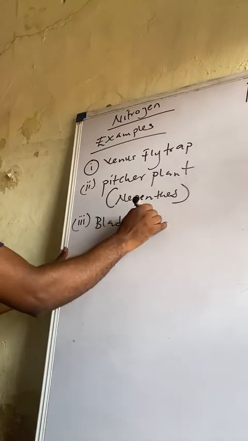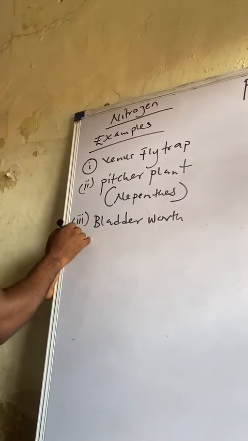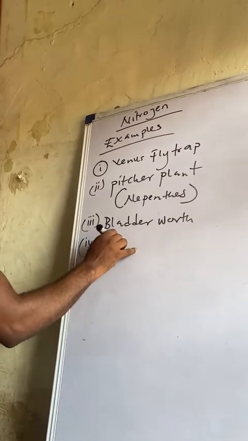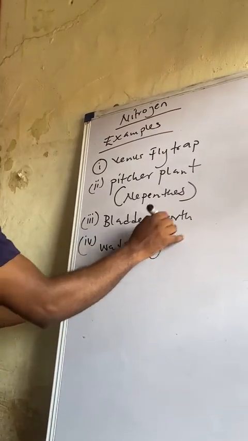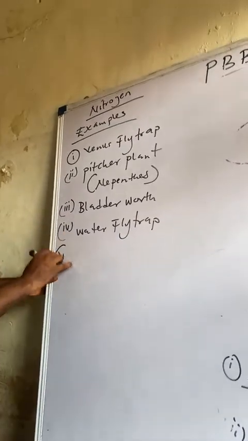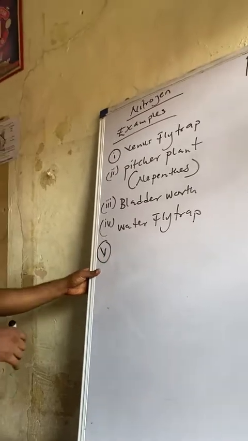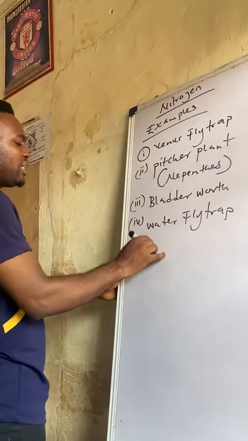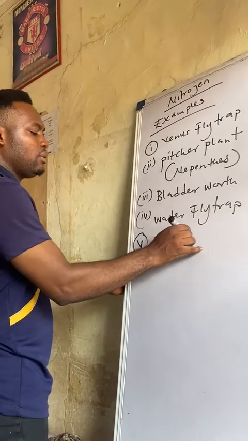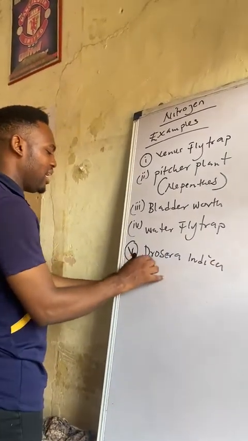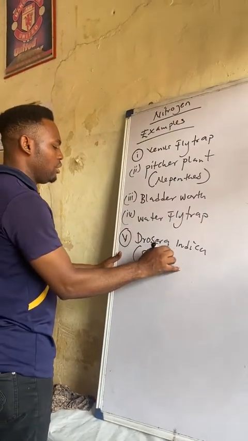Four, we have water flytrap. We have a lot of them. There's this popular one, very important, I must put here, number five, and that is Drosera indica. What is Drosera indica? That is sundew.